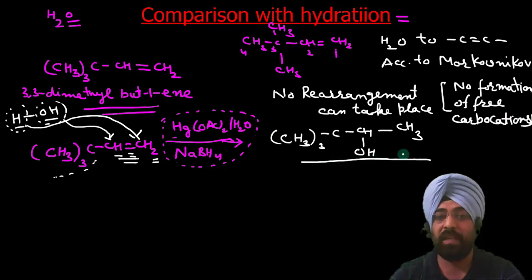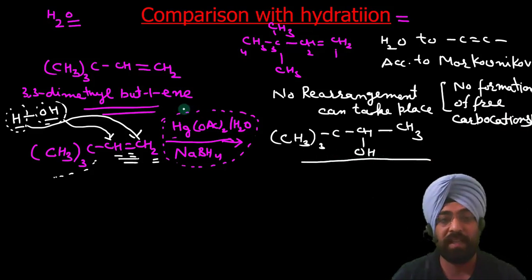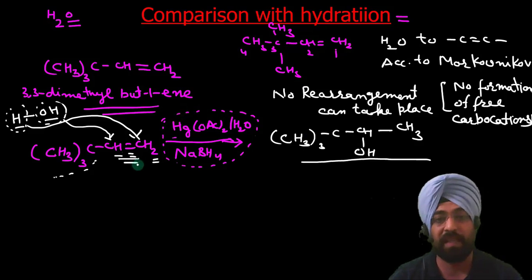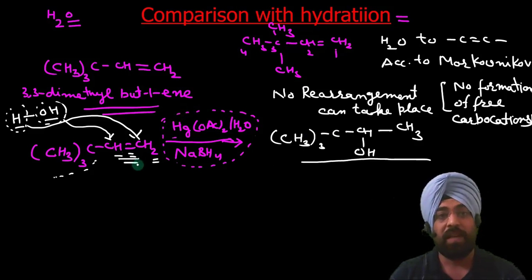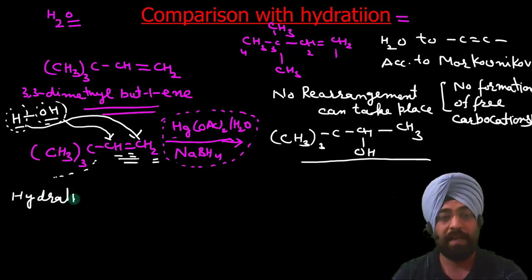Without considering any other thing, you can simply predict the product of oxymercuration demercuration, as there will not take place any rearrangement. So simply add water to the C double bond C according to Markovnikov rule. That will be the short product of oxymercuration demercuration. Now let us compare this with the hydration.